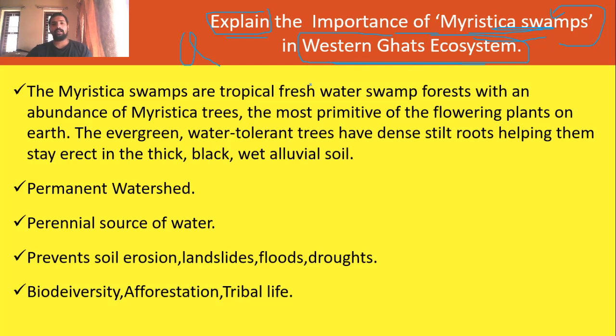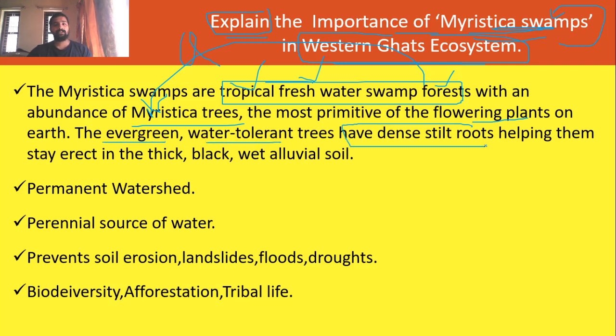Myristica swamps are tropical freshwater swamp forests. So it is tropical in origin, freshwater, a swamp forest with an abundance of Myristica trees. In the case of Myristica forest, you can see the most number of Myristica trees, the most primitive of the flowering plants on the earth. Okay, the evergreen water-tolerant trees have dense stilt roots, helping them to stay erect in the thick black wet alluvial soil. So Myristica swamp, simply I can put it like this.